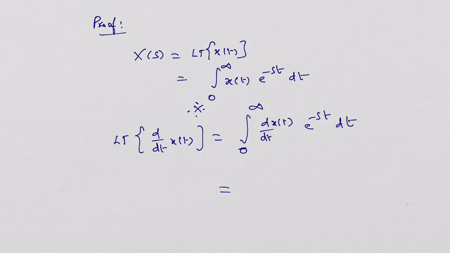Or we can shuffle this to identify which is to be treated as u, which is to be treated as v, so that you will find integral uv is available here, e power minus st d by dt of x of t dt. This is grouped together.